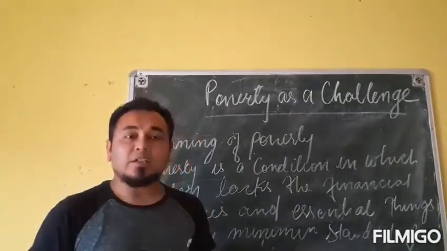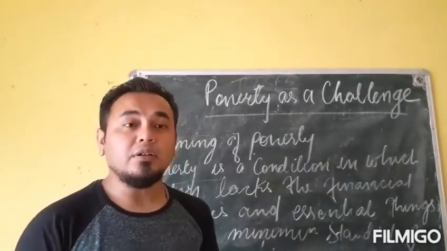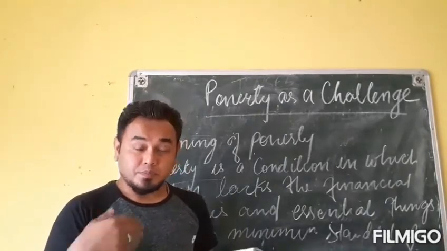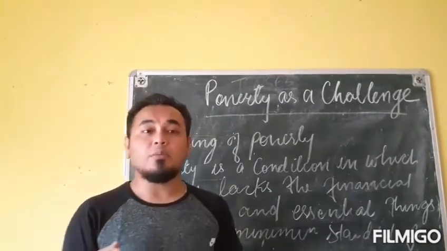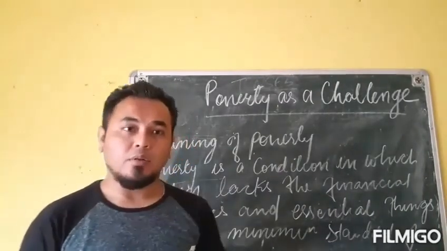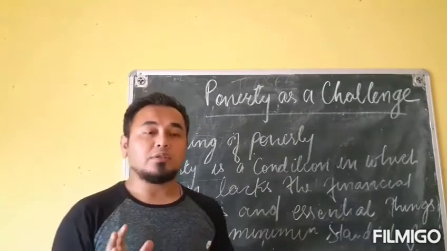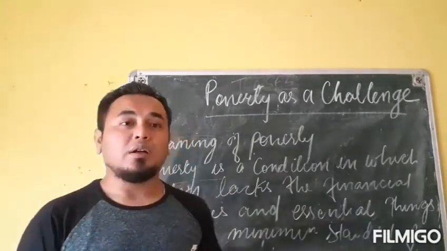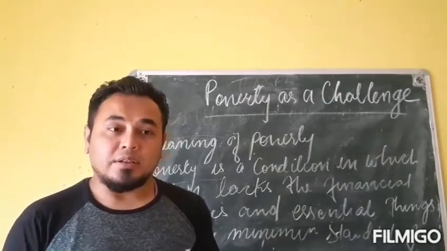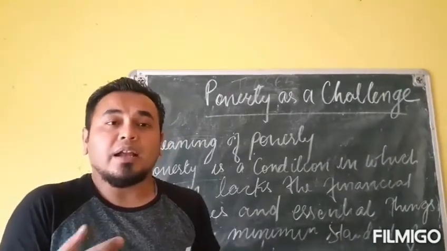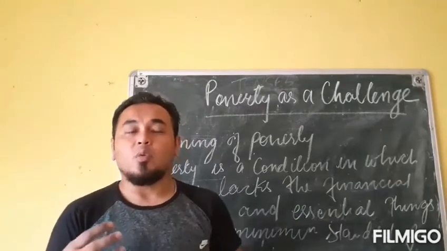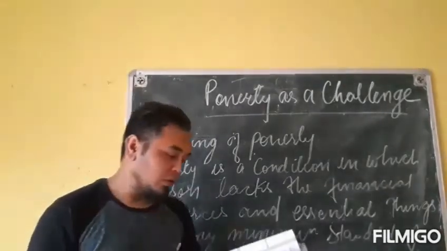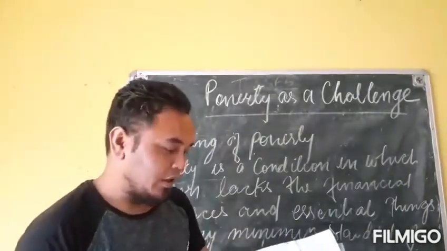Somehow they manage to keep the daily food on the table. And the condition of some people is so bad that even with their hard work they can't manage to keep even one time of food on the table.